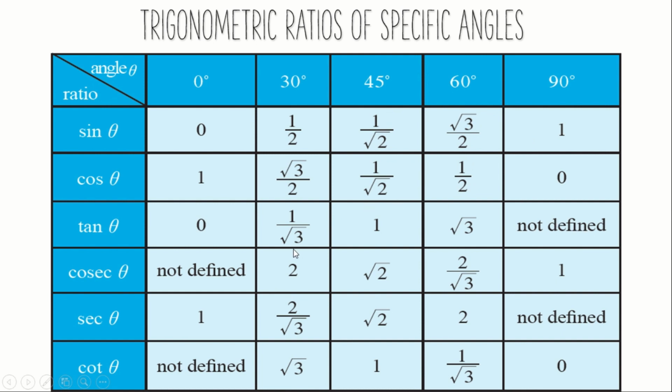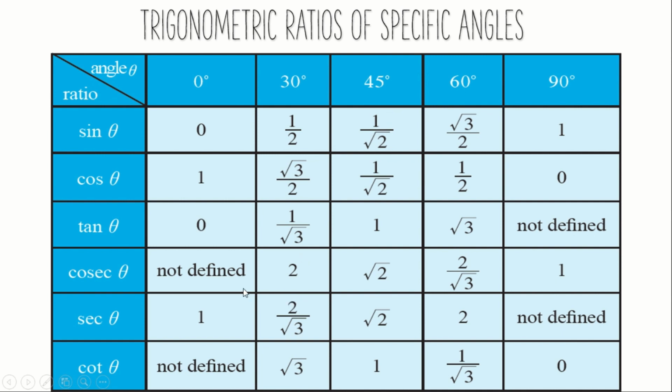Okay. So the next line, cosecant. We know that cosecant is the reciprocal of sine, right? Reciprocal means 1 by this number. So 1 by 0 is not defined. 1 by 1 by 2 will be 2. 1 by 1 by root 2 will be root 2. 1 by root 3 by 2 will be the reciprocal, that is 2 by root 3, and 1 by 1 will be 1 itself. Again, secant theta. Secant theta is the reciprocal of cos. So 1 by 1 is 1. Here 1 by root 3 by 2 is 2 by root 3.